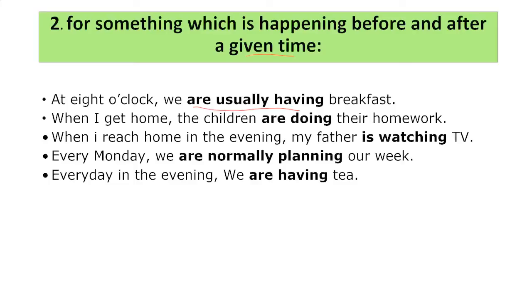So I'm retired. I'm having a good time. I'm done working. So what do I do? I sit in the evening, every day in the evening, I'm having tea with my sweet and loving wife. So you use present continuous tense when something is happening before and after a given time.